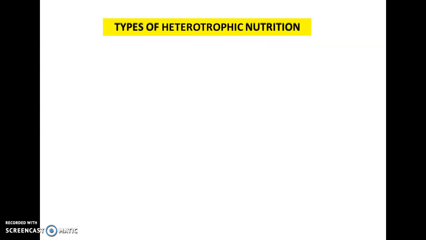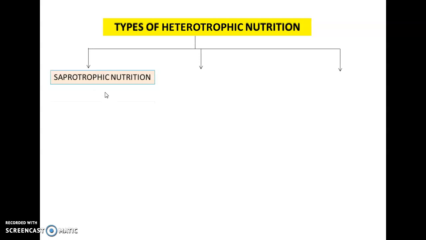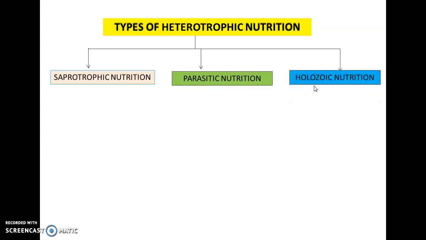Types of heterotrophic mode of nutrition. There are three types of heterotrophic nutrition. First, saprotrophic nutrition, parasitic nutrition and holozoic nutrition. Saprotrophic nutrition is also called saprophytic nutrition. So, saprotrophic nutrition is that nutrition in which an organism obtains its food from decaying organic matter.